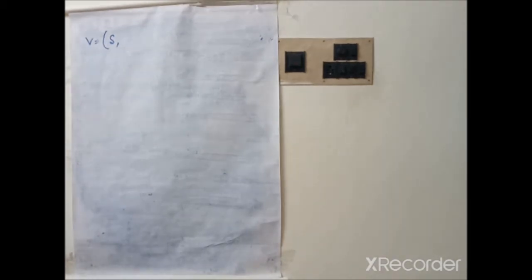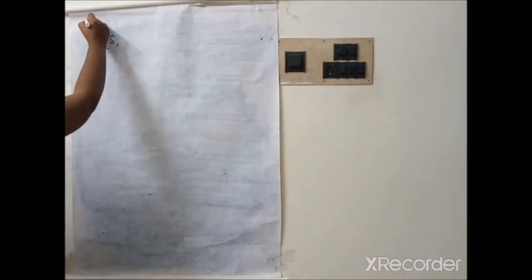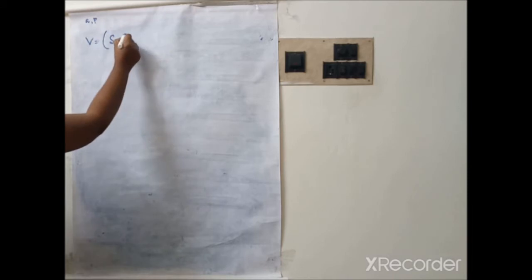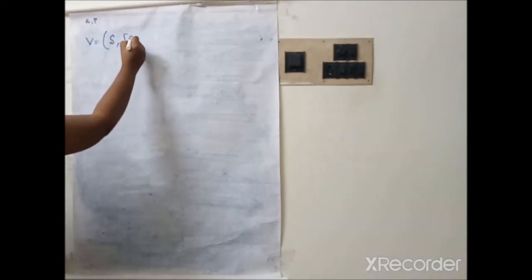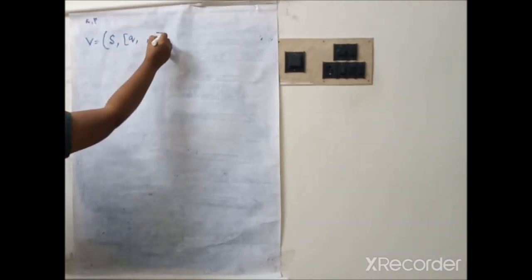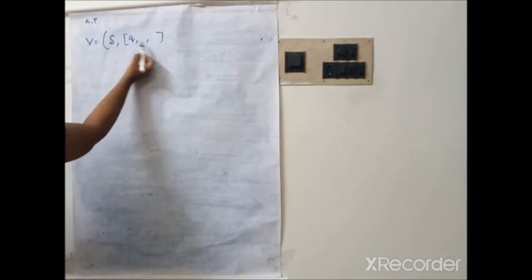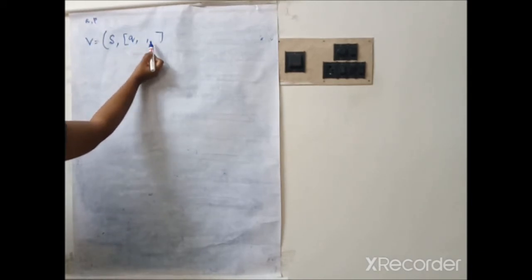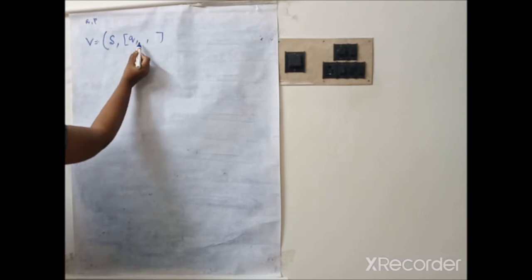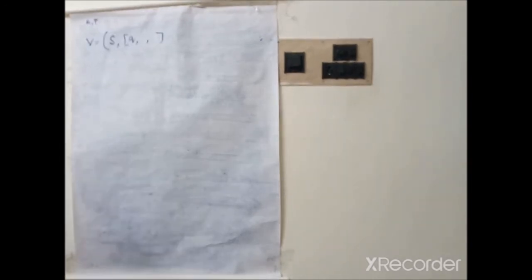This can be defined based upon the set of states. In this problem we have two states, Q comma P. Therefore we write, within square brackets, 3 tuples: 1, 2, 3. Here the first tuple and the last tuple are states, and the middle tuple is the stack symbol.